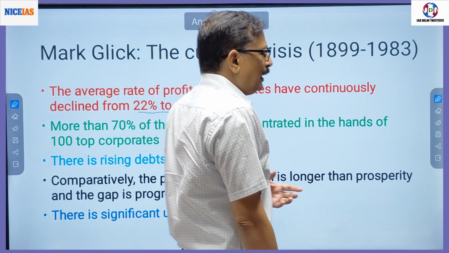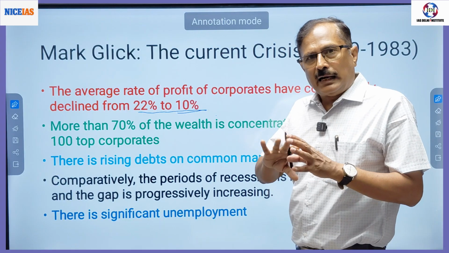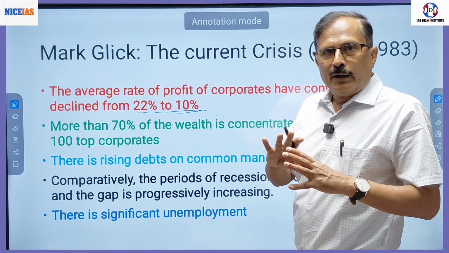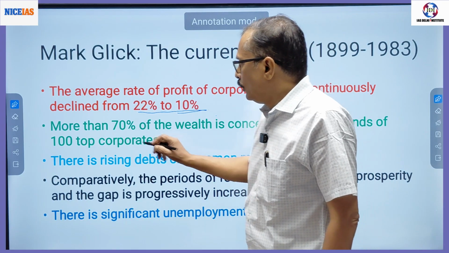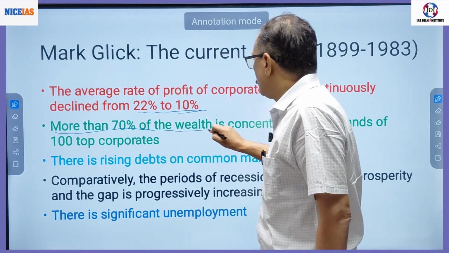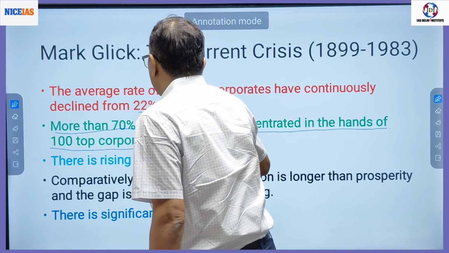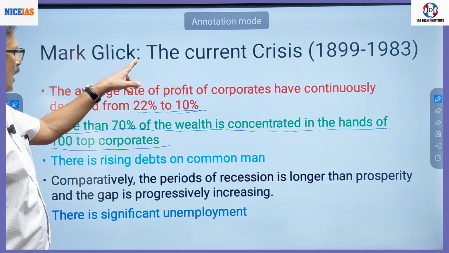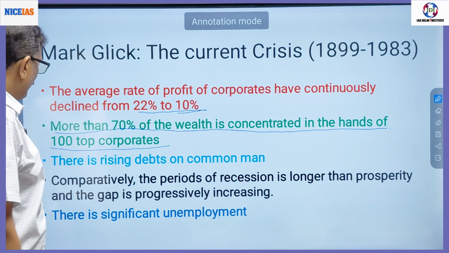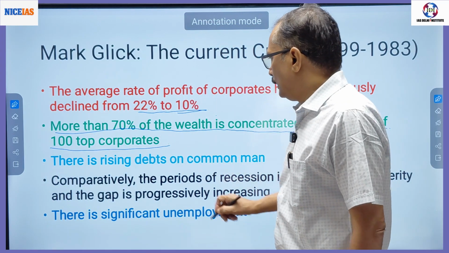That means the concentration of capital is gradually growing and getting concentrated in a few hands. More than 70% of the wealth is concentrated in the hands of the top 100 corporates. This was observed by Mark Glick. You can see the present data also.